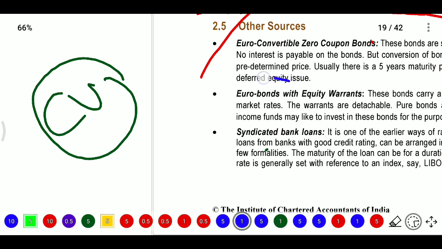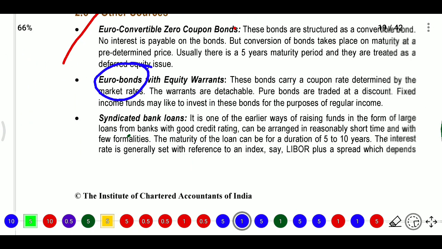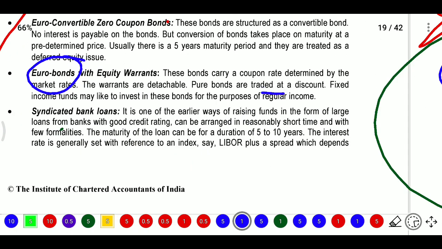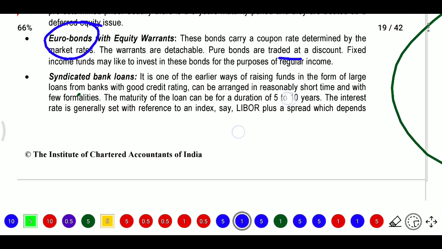But if you buy the warrants, you need to purchase, you do not have the option, but the price will be less as compared to the market price. These are purely bonds traded at a discount. Fixed income funds may like to invest in these bonds for the purpose of regular income.